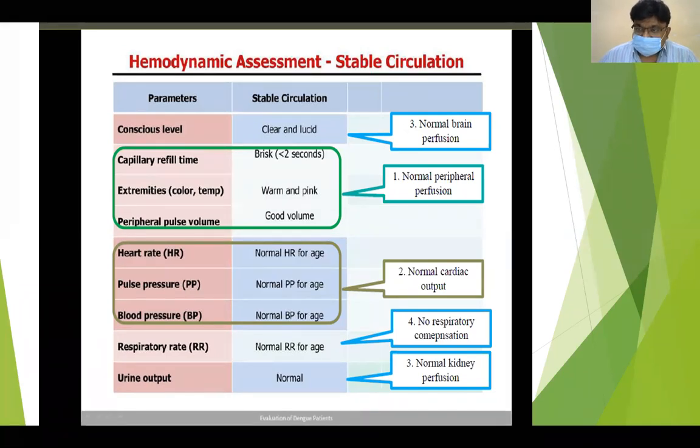If he is conscious, his brain is functioning normally. If his capillary refill time is less than 2 seconds with warm and pink extremities and normal pulse volume, his perfusion is normal. If his heart rate, pulse pressure and BP are normal, his heart is working fine, and if his respiratory rate is normal, no lung is affected or no respiratory compensation is required. If his urine output is normal, his kidney is functioning properly. So you should check lung function, kidney function, cardiac function, brain perfusion, and circulatory system.